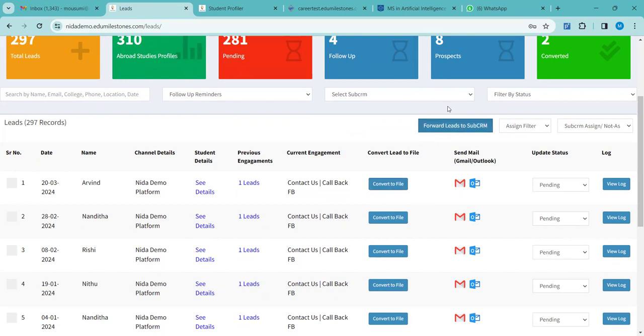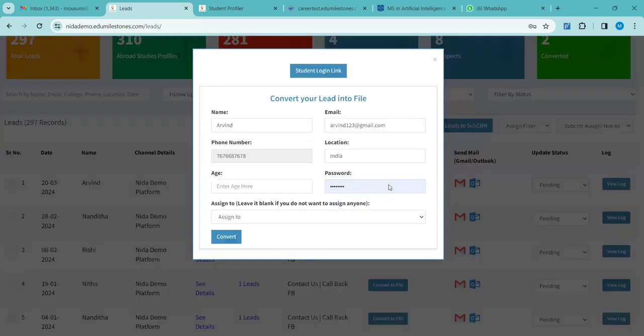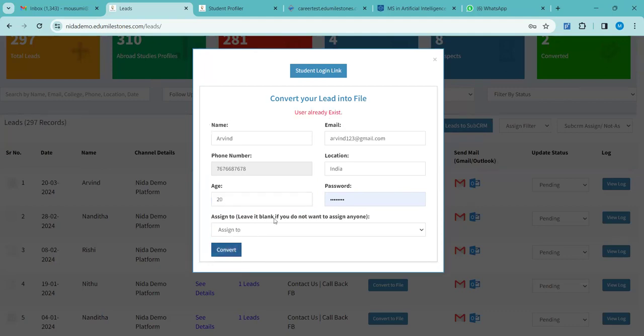Is this visible to everyone? Convert to file option? Yes. Yes, ma'am. Okay, I'm clicking it to convert to file. Once you click it here, all this information is already taken. Just let me put the age, 20. Don't have to select this, okay? Then click on the convert button.